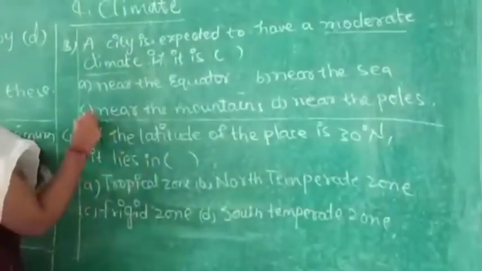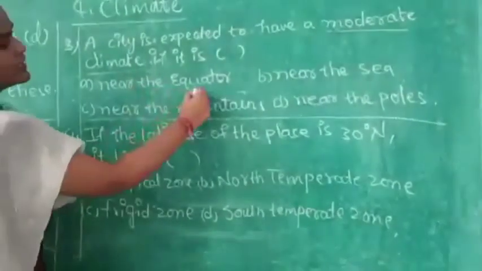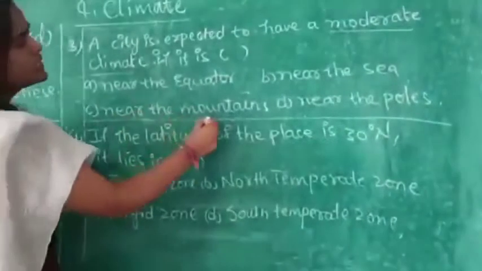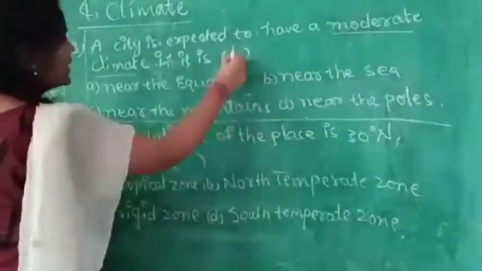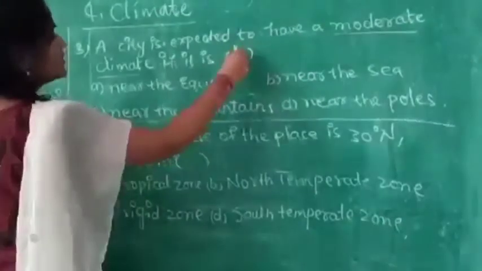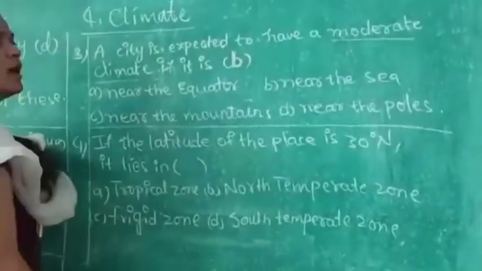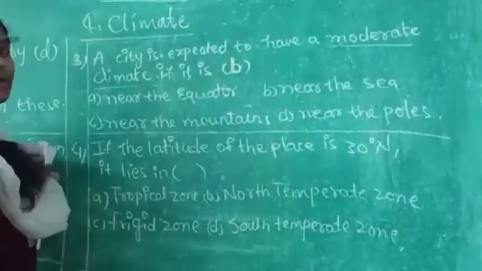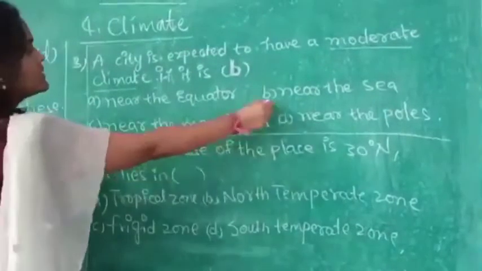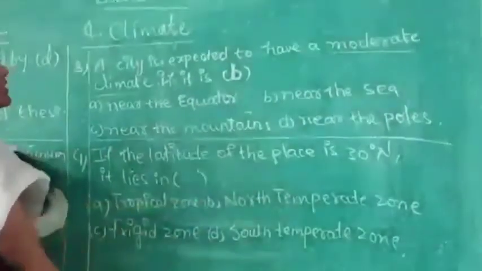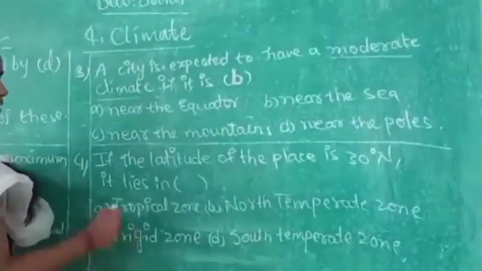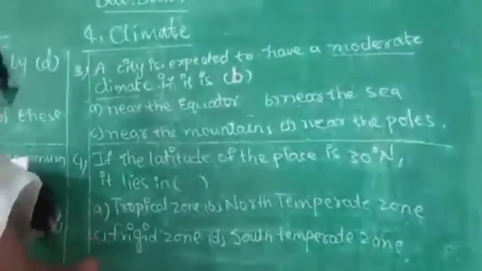Which is the answer? Near the sea. If the city is nearer to the sea, it will be expected to have a moderate climate. So near the sea is the answer. Example also we discussed about Mumbai in the lesson. Next see the fourth one.